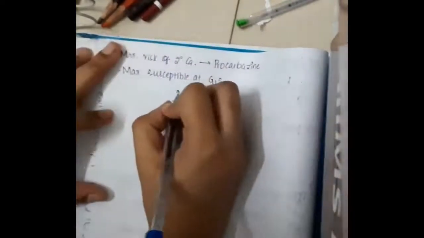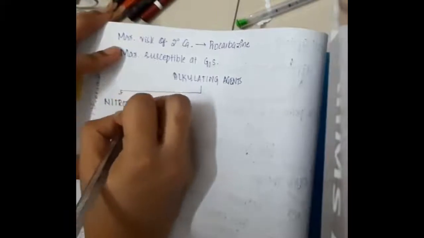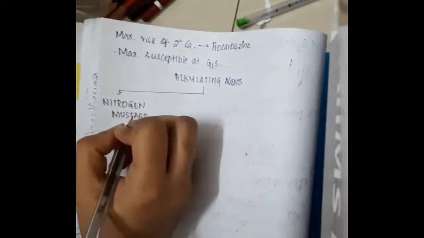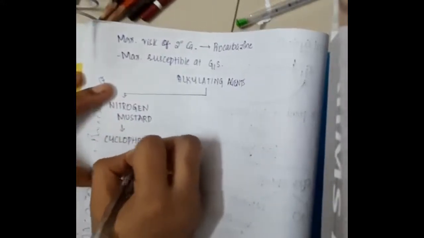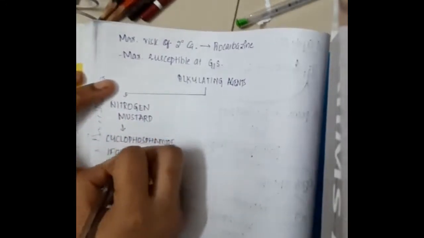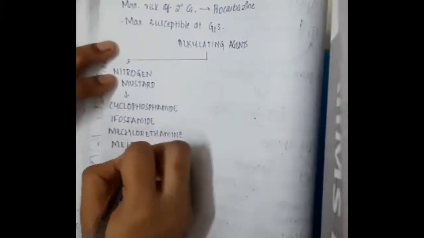Now, the classification of alkylating agents. First we have nitrogen mustards. The nitrogen mustards include cyclophosphamide, ifosfamide, mechlorethamine, melphalan, chlorambucil, and bendamustine. These are nitrogen mustards.